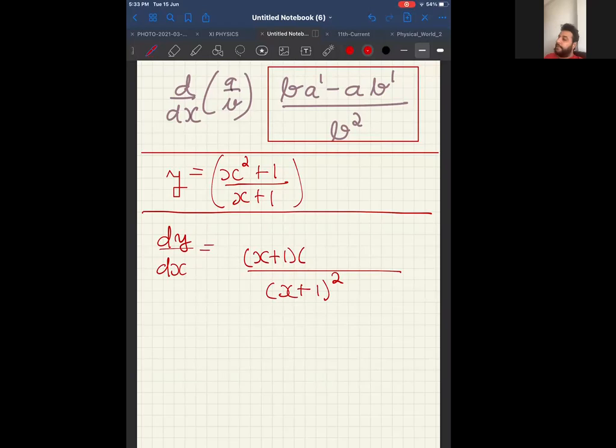Now, what is differentiation of x squared plus 1? Differentiation of x squared plus 1, can I say is 2x? Yes. Minus x squared plus 1 as it is, the term as it is. And differentiation of the denominator, x plus 1, answer is only 1. Yes. Therefore, this is the answer I was looking for. You can simplify further, but I am looking only at this answer. Tell me, are you getting this answer? Yes, sir.